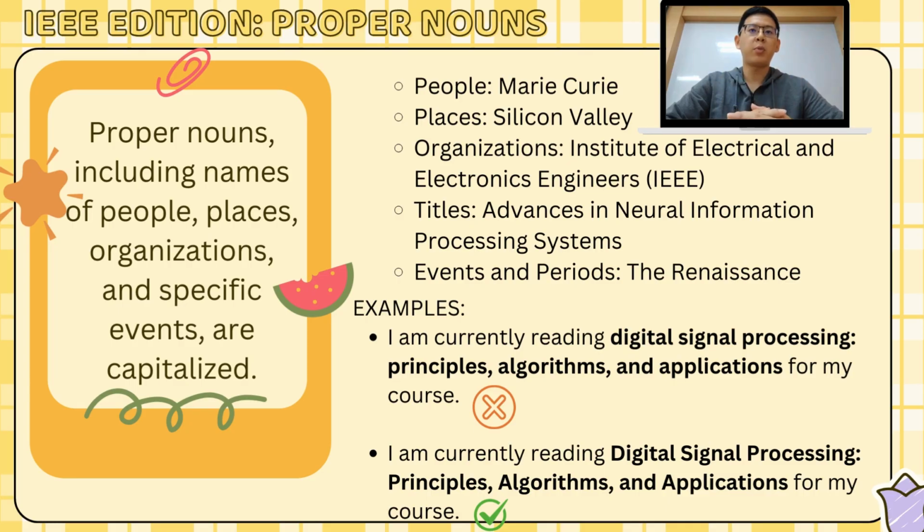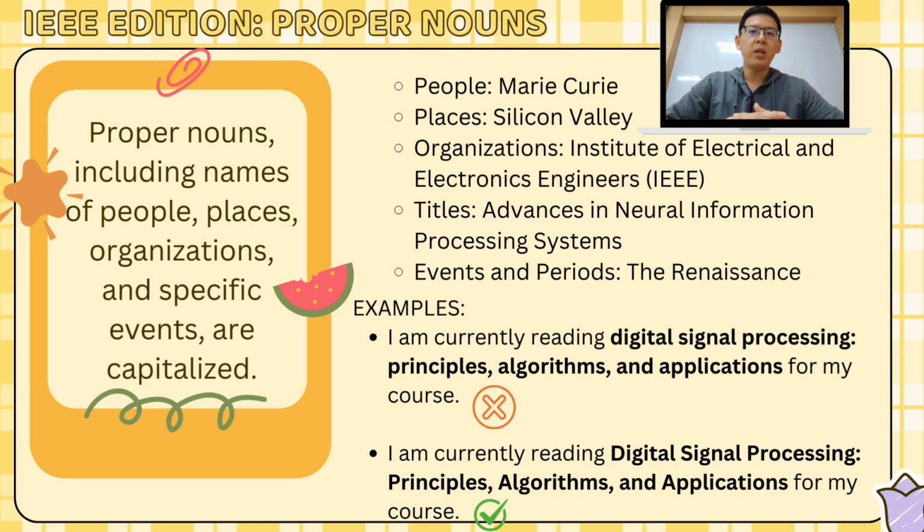Right now, let's look at the proper nouns in IEEE edition. Proper nouns, including names of people, places, organizations, and specific events, are capitalized. People such as Marie Curie, Silicon Valley, which is a place, organizations such as the Institute of Electrical and Electronics Engineers, which stands for IEEE, the title of the book Advances in Neural Information Processing Systems, and events and periods such as the Renaissance, are all capitalized.